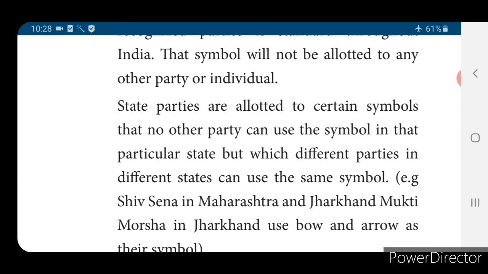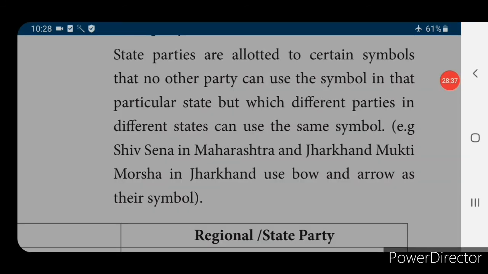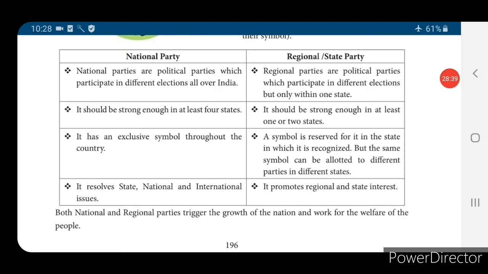State parties are allotted certain symbols and no other party can use that symbol in that particular state, but different parties in different states can use the same symbol. Coming to the difference between national and regional state party. National parties are political parties which participate in elections all over India. Regional parties participate in elections only within the state. National parties means all over India, regional state party means only in one state.